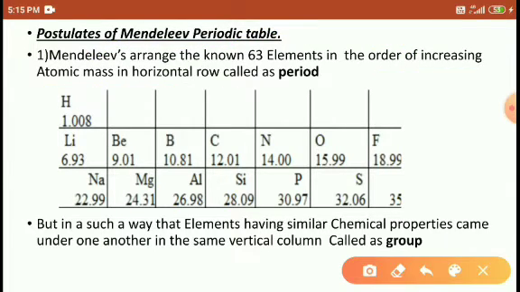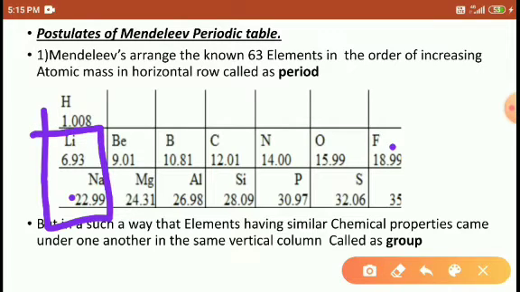But in such a way that elements with similar chemical properties come under one another in the same vertical column. When he arranged the elements in this form, after fluorine the next element, sodium, came here. Sodium and lithium exhibit similar chemical properties. Both exhibit similar chemical properties.